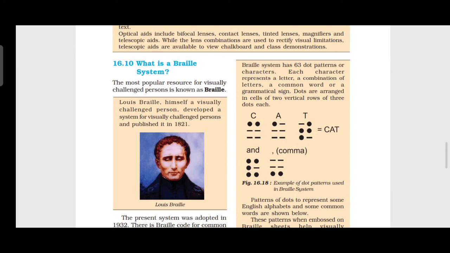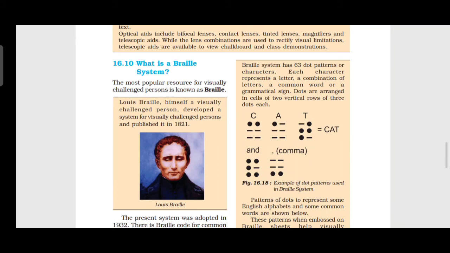The present system was adopted in 1932. This is a braille code for common languages, mathematics and scientific notation, and many Indian languages can be read using the braille system.